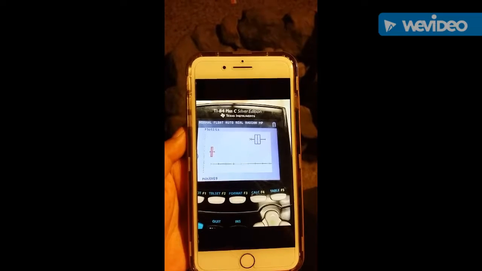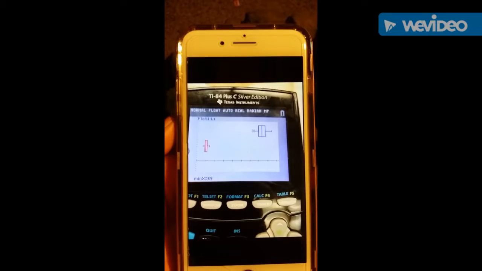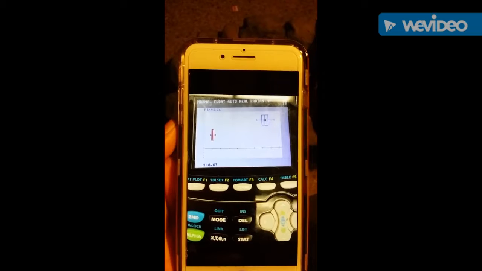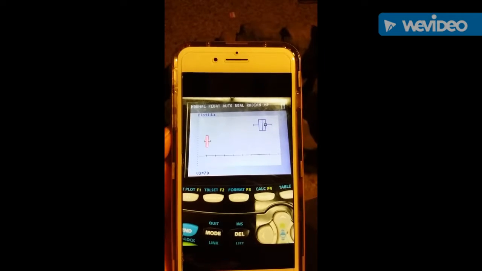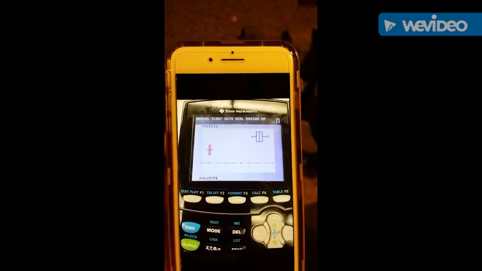The blue represents the height and the minimum was 59 inches. The first quartile was 64 inches. The median was 67 inches. The third quartile was 70 inches. And the maximum was 76 inches.